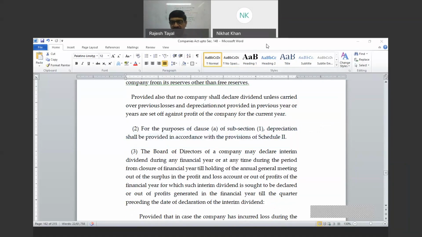If profit of the current year is not sufficient, we can take profit of the previous year for declaration of dividend. For paying the interim dividend, if you want to utilize the free reserves for paying the interim dividend, you can, but as per the rules.